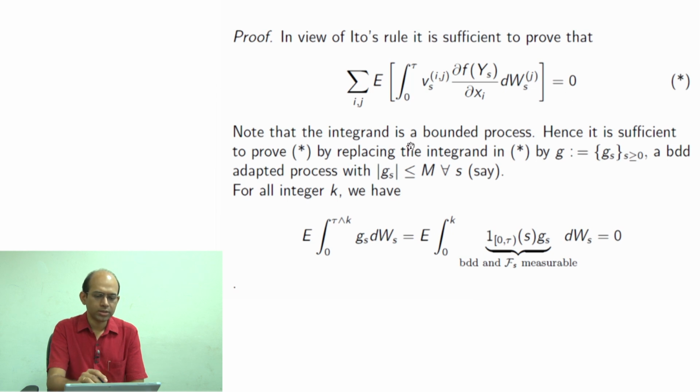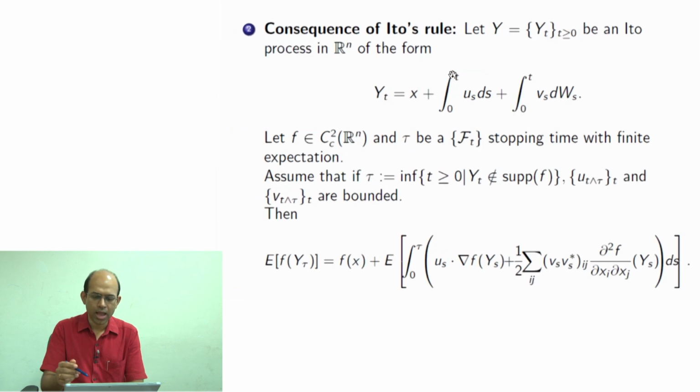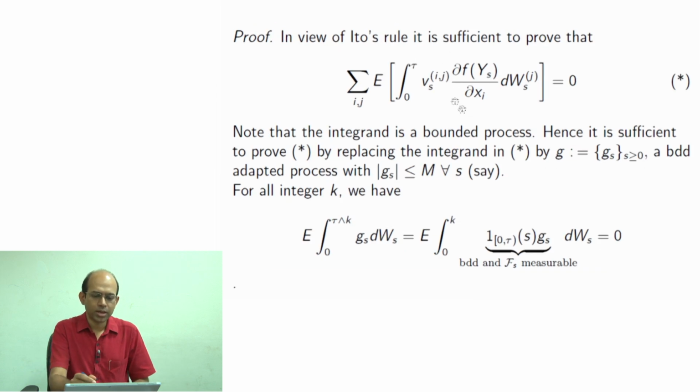Note that the integrand is a bounded process here. Why? Because of the assumptions we have made, that tau is the time. Within the time tau, u and v behave like bounded processes, and the integration will be from 0 to tau, so there u and v are all bounded. And the function f is twice continuously differentiable with compact support, so the function and its derivatives are all bounded. So, this part is bounded, this is bounded, so the integrand is bounded.